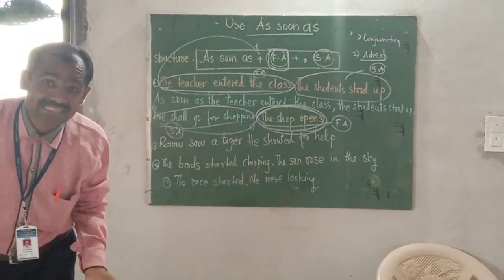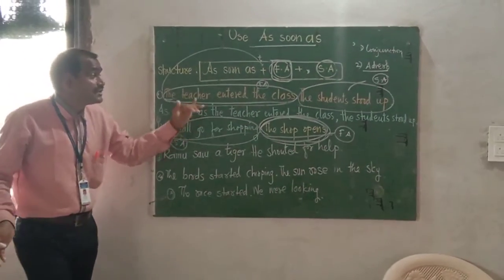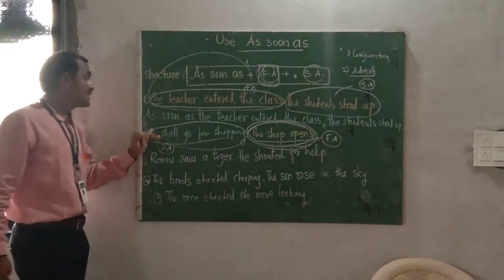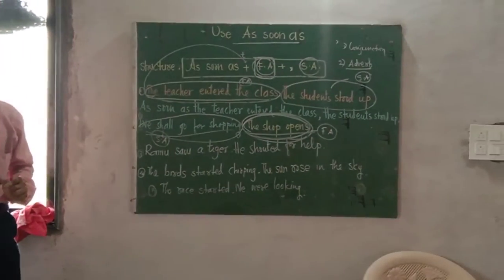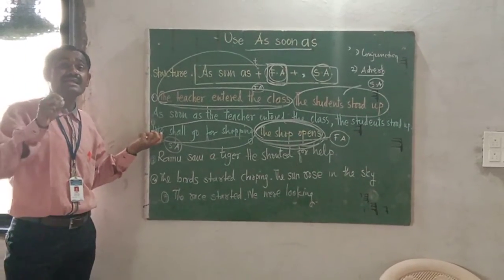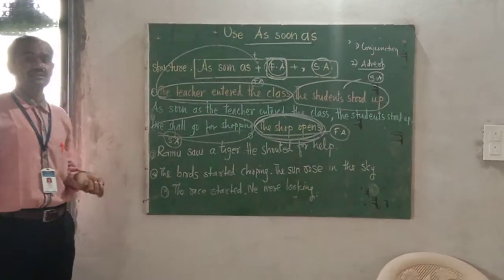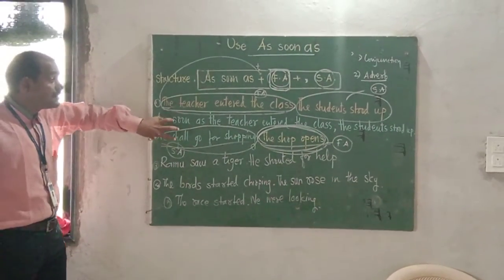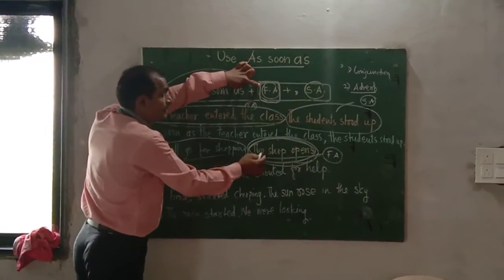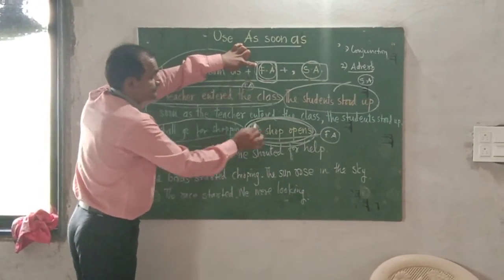How would the final answer be? As soon as the shop opens, comma, we shall go for shopping. Now, while giving the answer in written form, you have to take a special precaution. While writing the first action, you must use the small letter at the beginning.